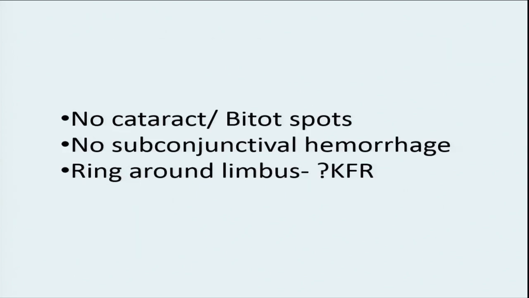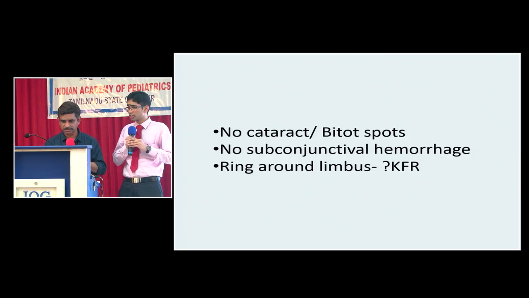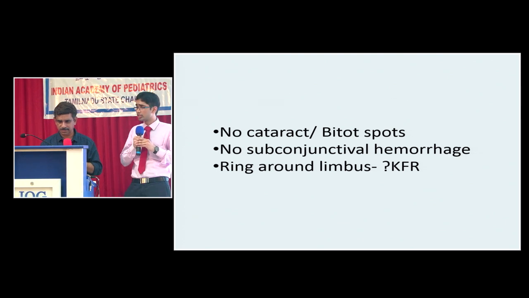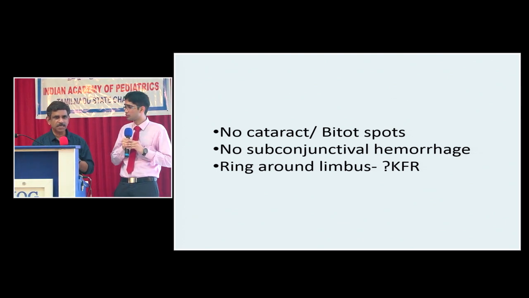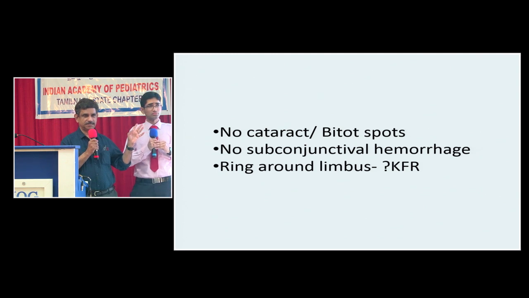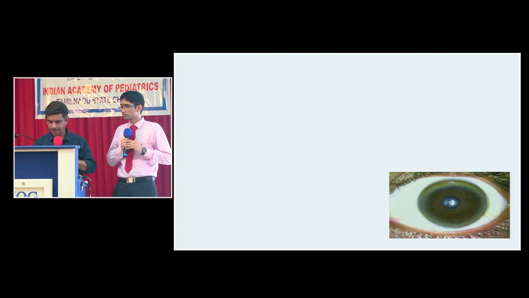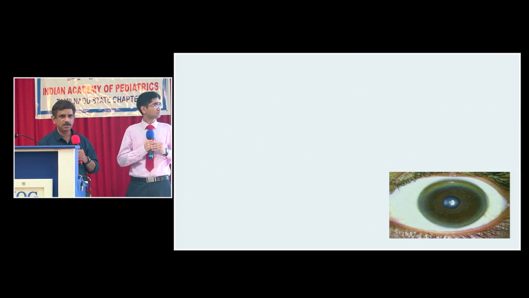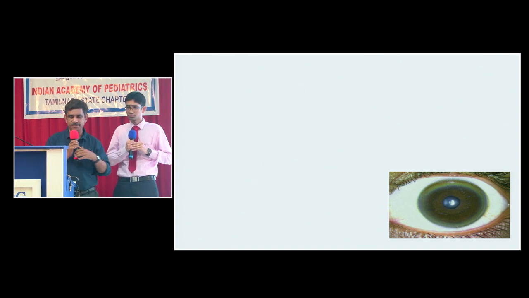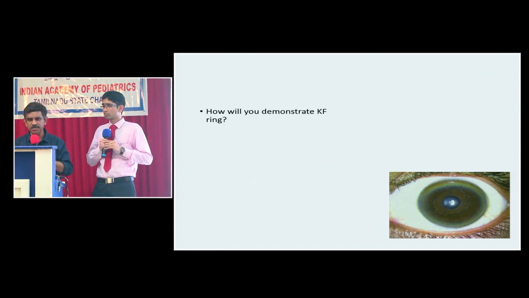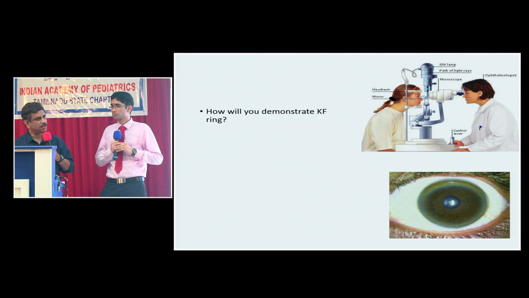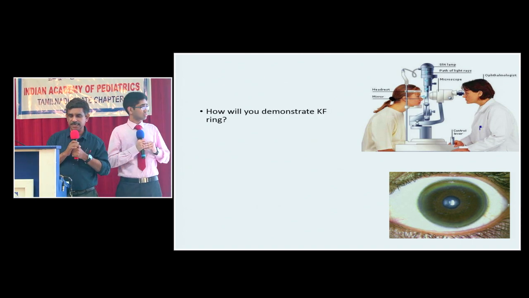There was no cataract, no Bitot's spots, no subconjunctival hemorrhage, there was a ring around the limbus, maybe a KF ring. That's what he's trying to say. He feels that there is a KF ring. What is this? This is the classic appearance of a KF ring. Of course, this child does not have such a ring, but you can always get it confirmed by a slit lamp examination. Now, how will you demonstrate a KF ring? The best method would be to do a slit lamp examination.